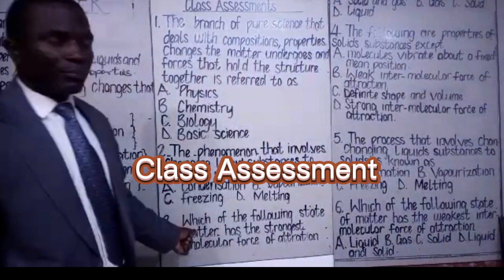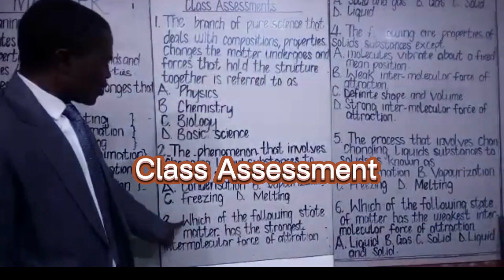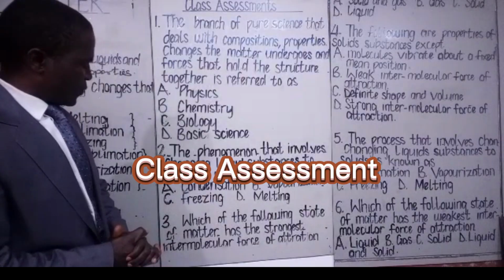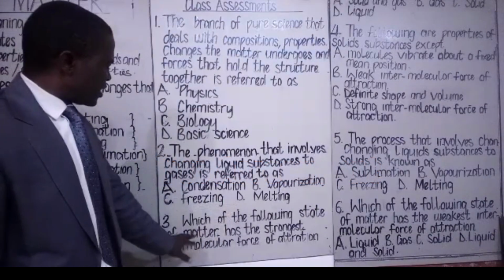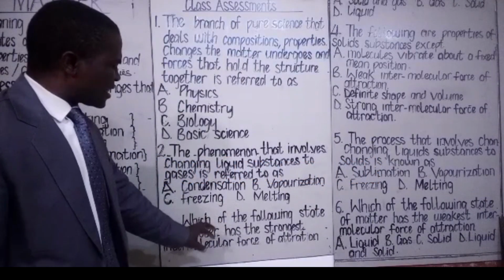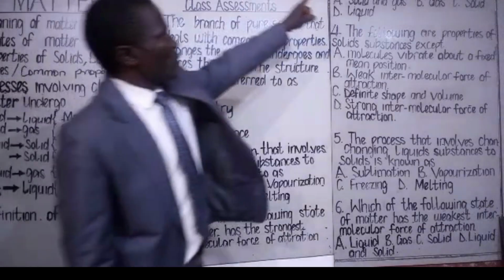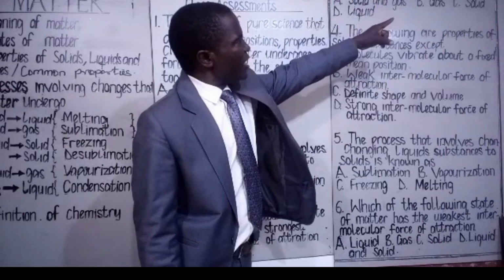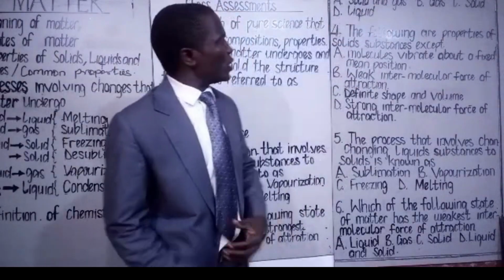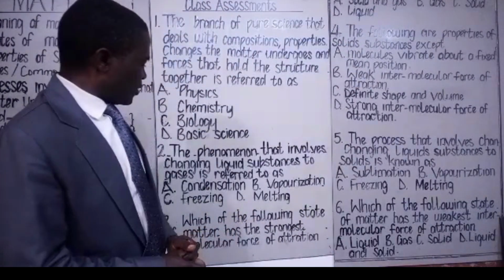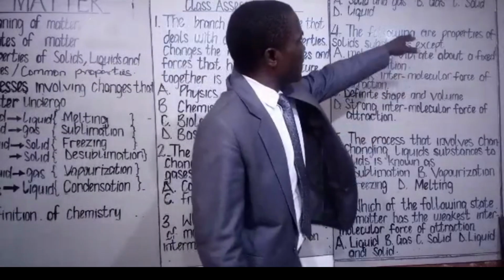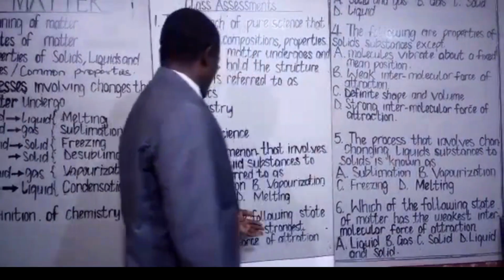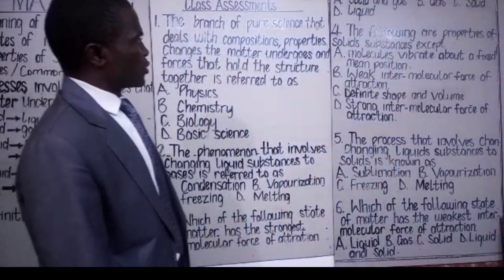Starting from number 3. Question 3 says, which of the following states of matter has the strongest intermolecular force of attraction? A, solid and gas. B, gas. C, solid. D, liquid. The most appropriate option out of all the options stated here is option C, and that is solid. Solid has the strongest intermolecular force of attraction.